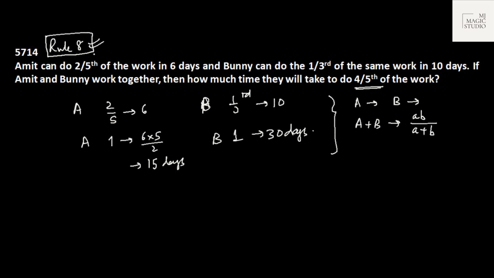You'll find all these short formulas in Rule 8. So here, if A and B are working together, they would take 15 into 30 by 30 plus 15, that is 45, that is 10 days. It goes 3 times and this is 10. That means A and B complete the entire work working together in 10 days.